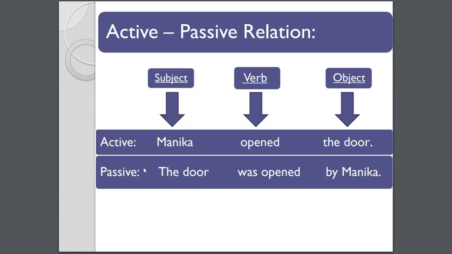So basically, what happens in active and passive voice, the subject, verb, and the object change their places. So like Manika opened the door. Here in the active voice, Manika is the subject, opened is the verb, and door is the object. So here door will become the subject. Object will turn to subject in the passive voice. Verb will change into past participle form. It will have a helping verb with it, and by will get added, and then will be the object, Manika. Subject will become the object in the passive, as I told.